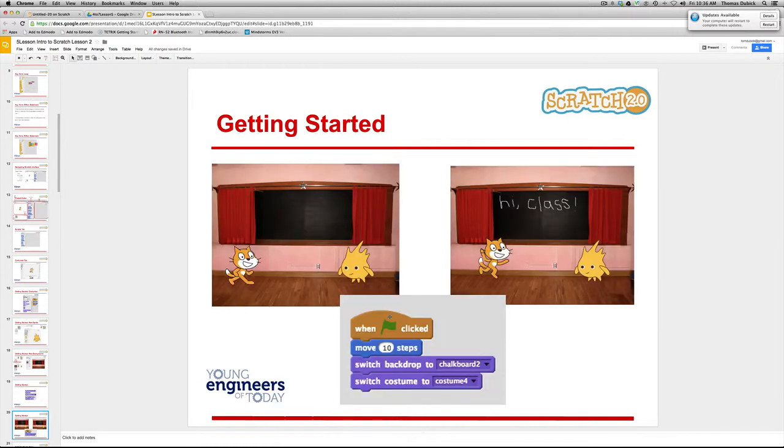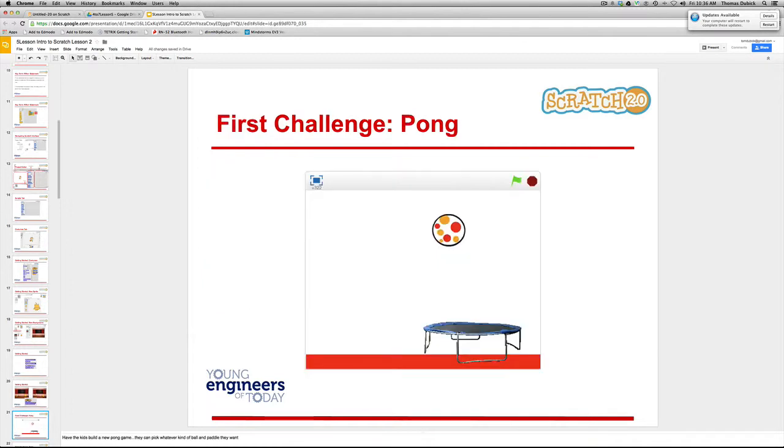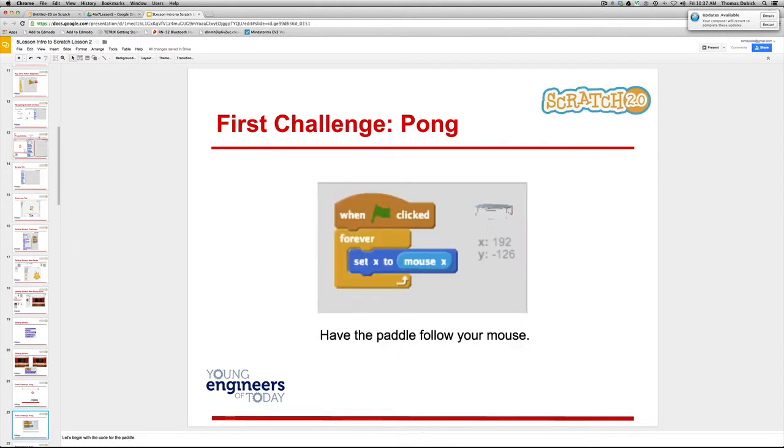So when I click on this green flag, move 10 steps, I switch the background of the chalk to 2, and I switch the costume to 4. And remember, we copied the background, then we wrote on it with high class. This is in the first lesson. All right, then we started playing with the trampoline. We set the X mouse to X, and we had the mouse follow you the X.